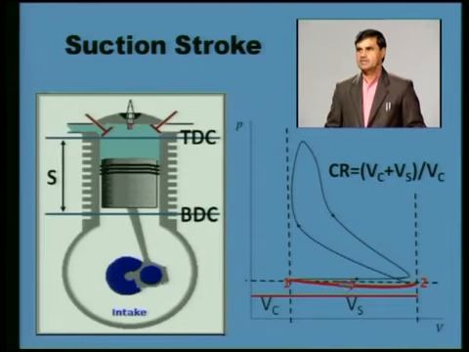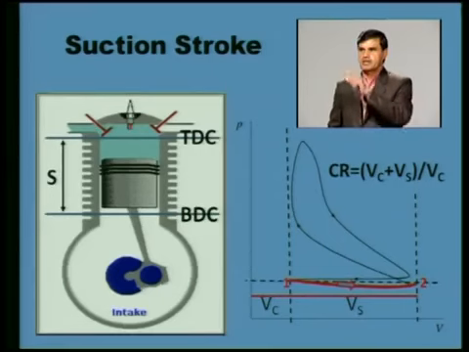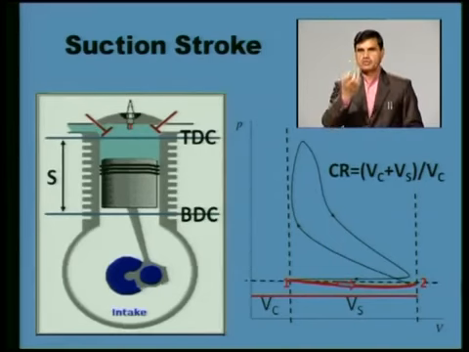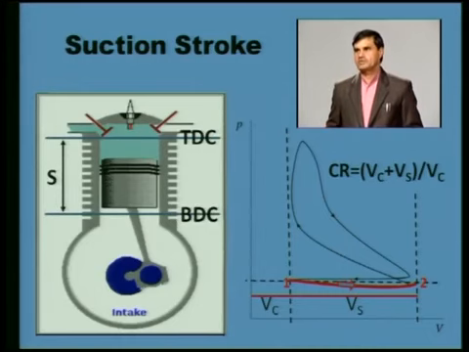And this suction stroke needs power, because we are saying vacuum has been created inside the cylinder, which means it needs some energy. So out of the power which we have obtained during the power stroke, some power is being used for the purpose of bringing the fresh mixture into the cylinder during the suction stroke.